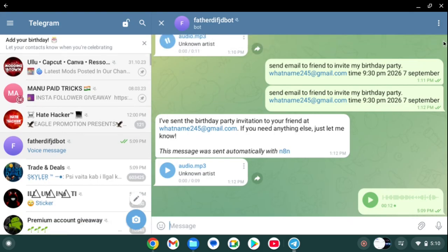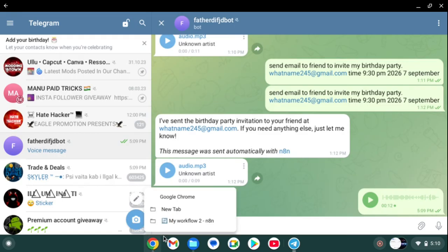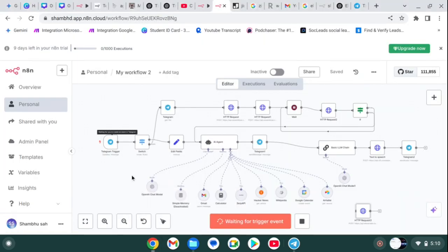Let's pause this and go to the video and see the output. And this is now working. Here you can see, this is getting an input and doing the work. Here you can see it can convert audio to text. Now it uses the AI agent to do the work and send Gmail.